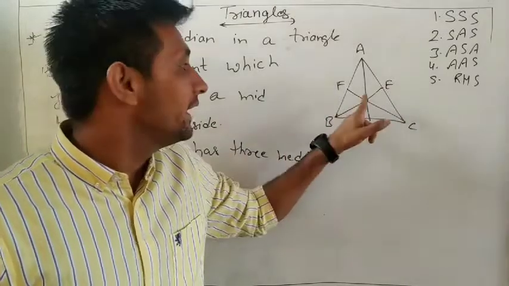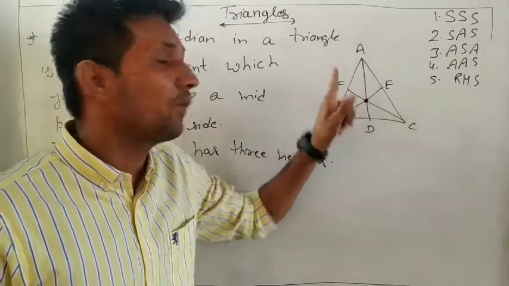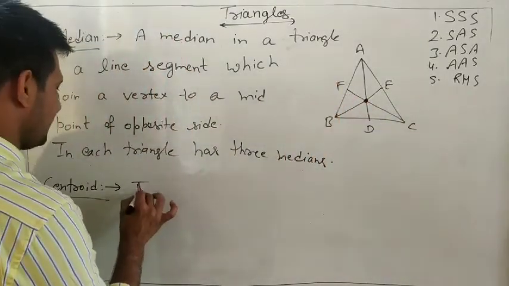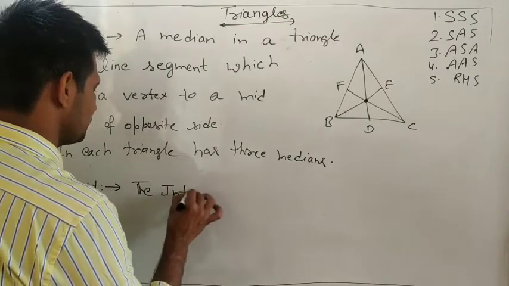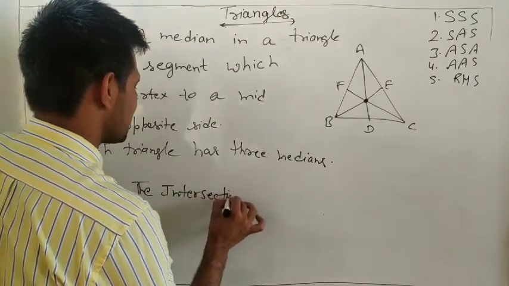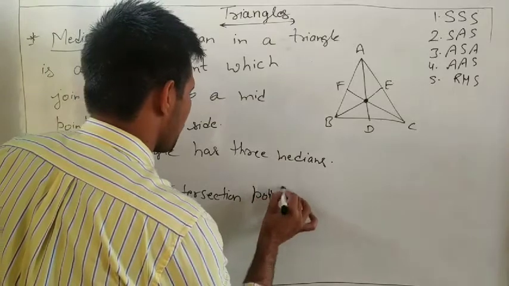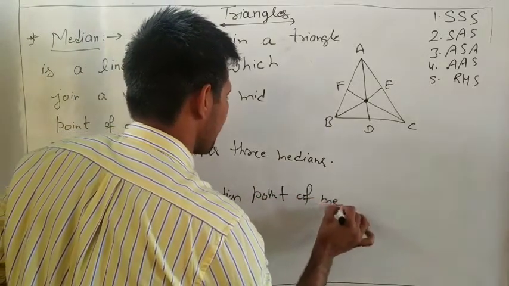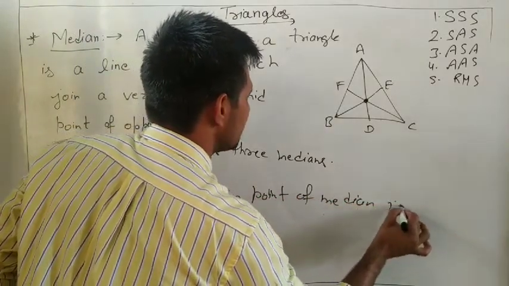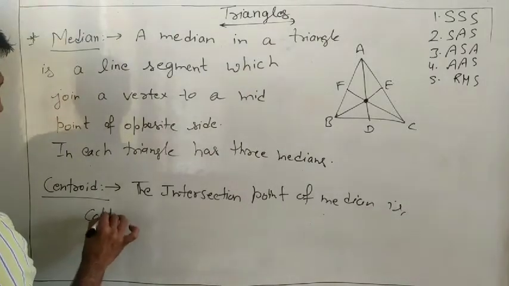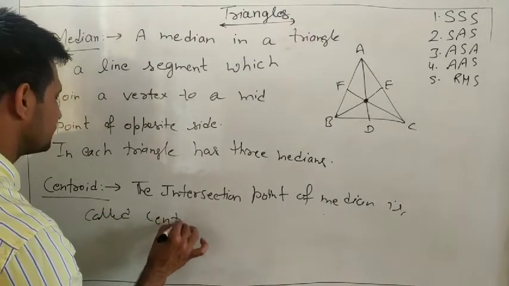Otherwise you can say the intersection point of the medians is called the centroid.